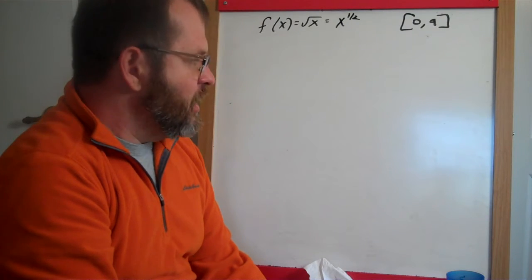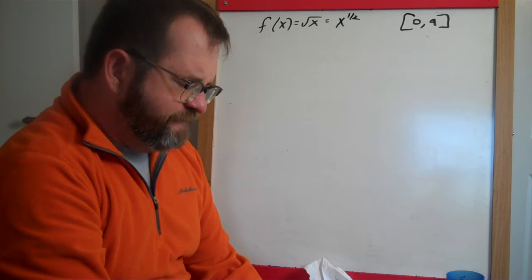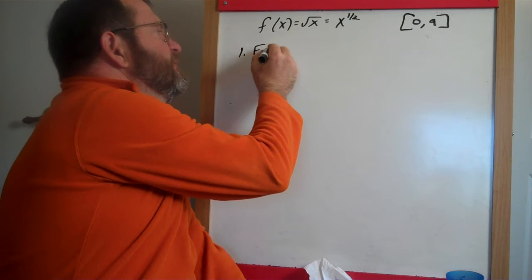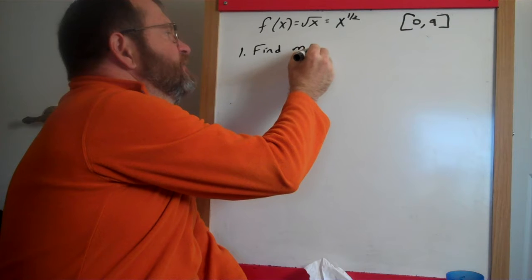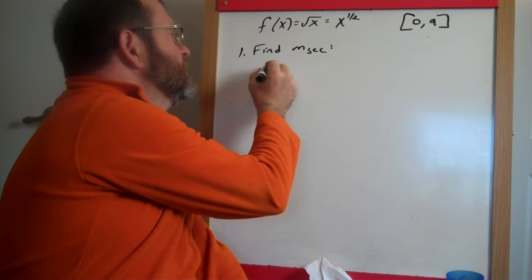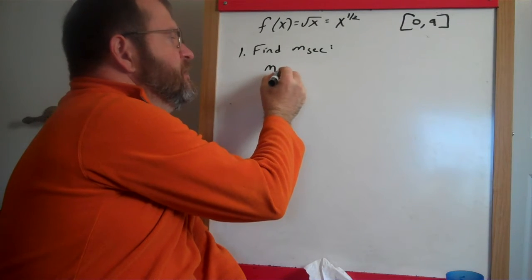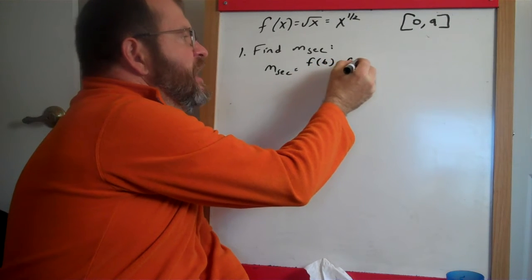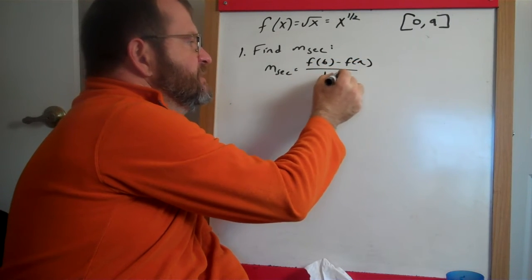All right, so our first step is to find the slope of the secant line. The slope of the secant line, remember, was f of b minus f of a all over b minus a.